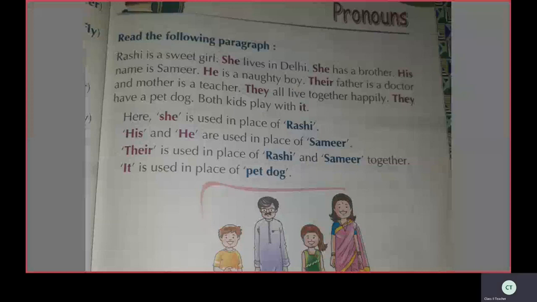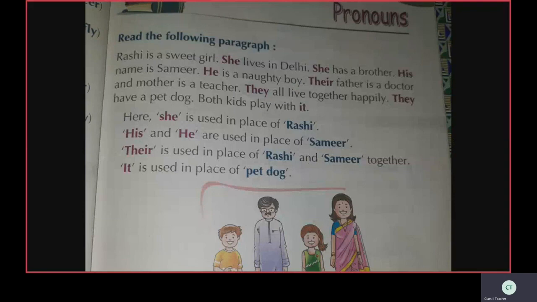A pronoun is a word that is used in place of a noun. Examples: he, she, it, her, his, them, their, I, we, etc. Okay.